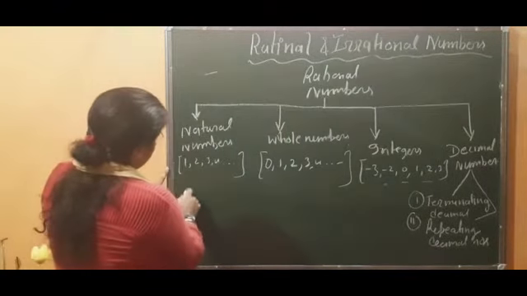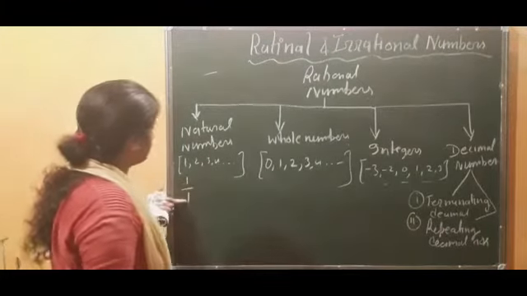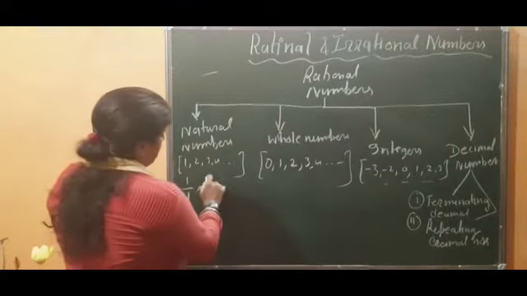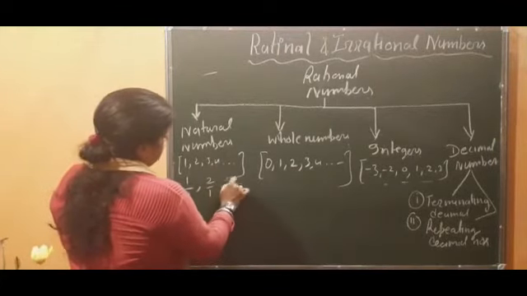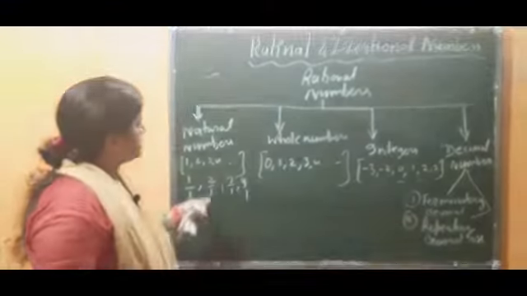So if here is 1, we can write 1 by 1, yes, because the meaning of both numbers is the same. If nothing is there in the denominator, it means there is 1. So 2 can be written as 2 by 1, 3 can be written as 3 by 1, and so on. So therefore natural numbers are rational numbers.